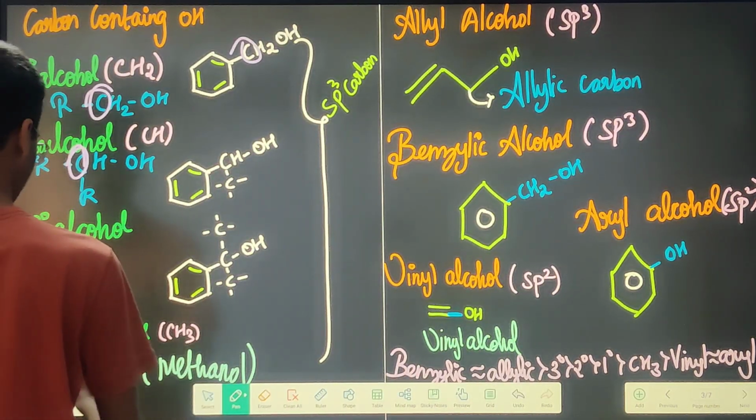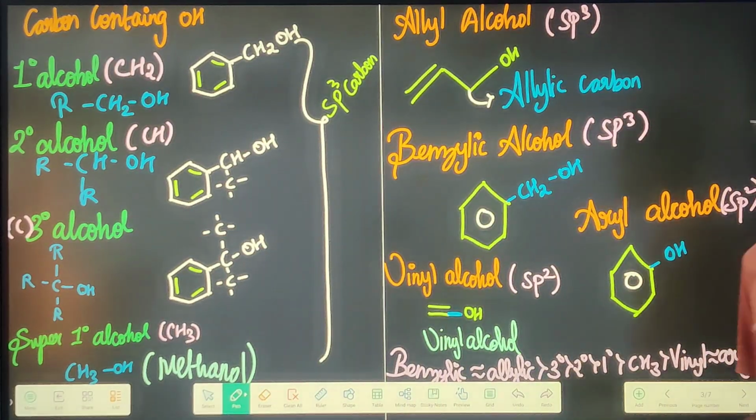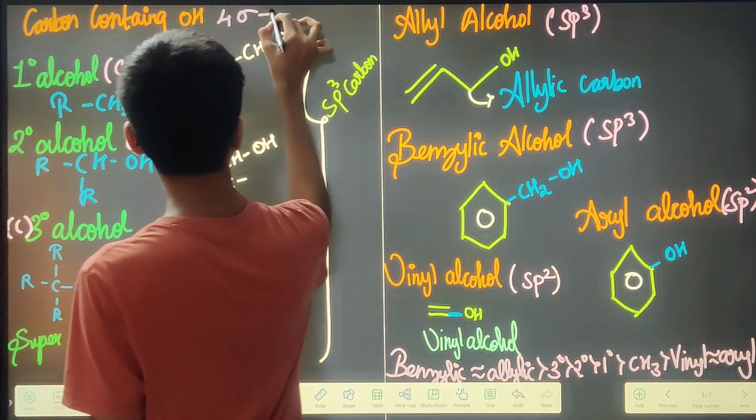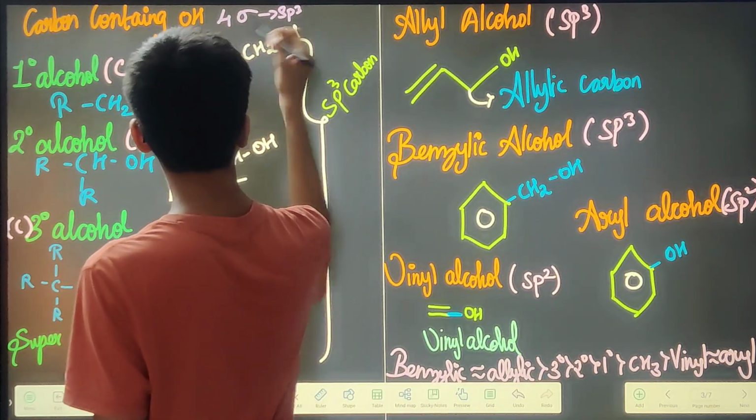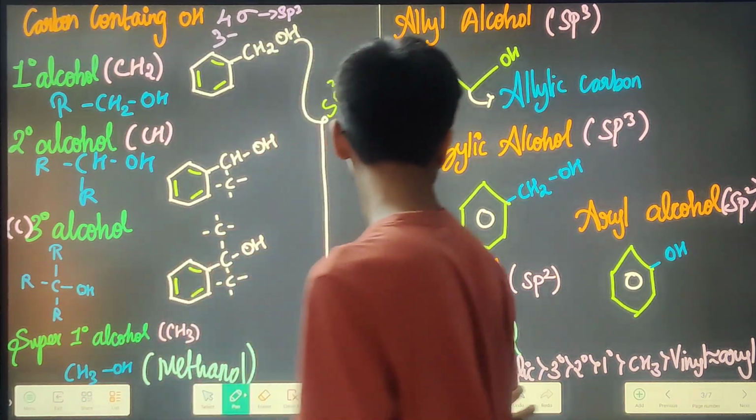Everything is sp3. Every carbon over here is sp3 because they have 4 sigma bonds. We all know that when a carbon has 4 sigma bonds, it is sp3. When a carbon has 3 sigma bonds, then it is known as sp2.